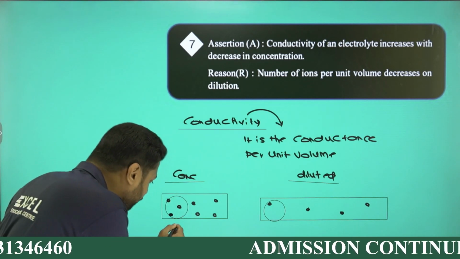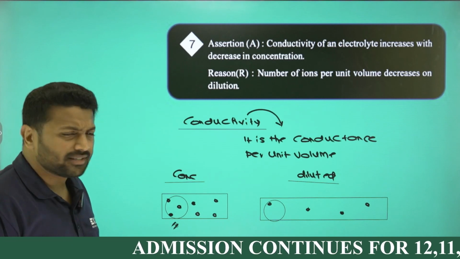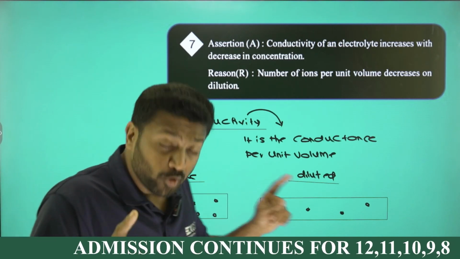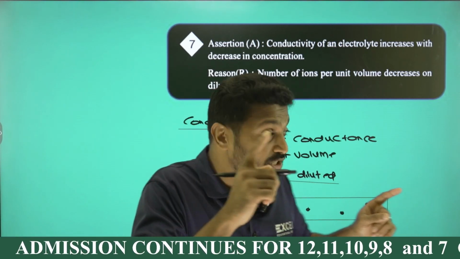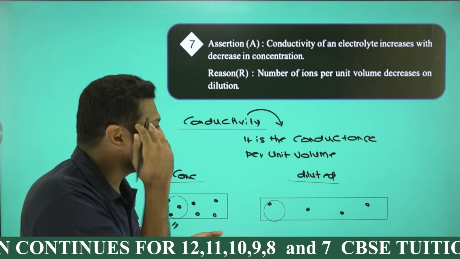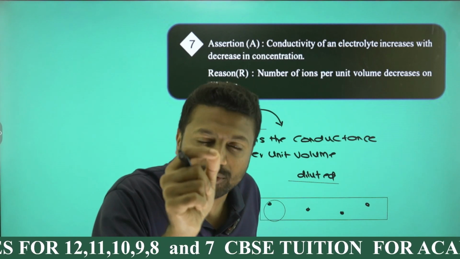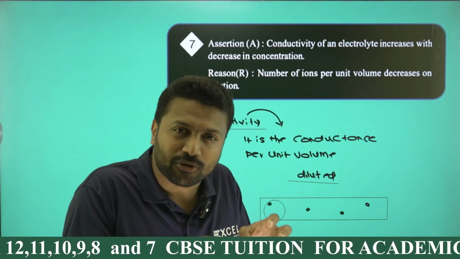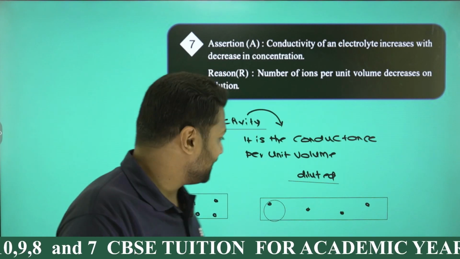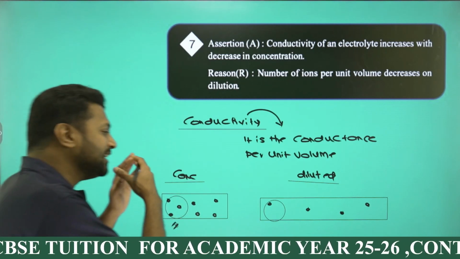Here, a unit volume contains more ions, but here it contains fewer ions. So obviously, on dilution, the number of ions per unit volume is decreasing. A decrease in the number of ions means the same as a decrease in conductivity, because by definition, conductivity is the conductance per unit volume. It's the conductance offered per unit volume in a concentrated and a diluted solution. Obviously, on adding solvent, the space will increase.